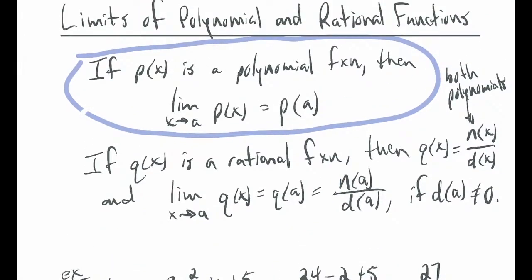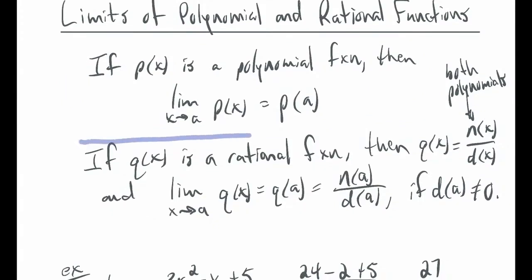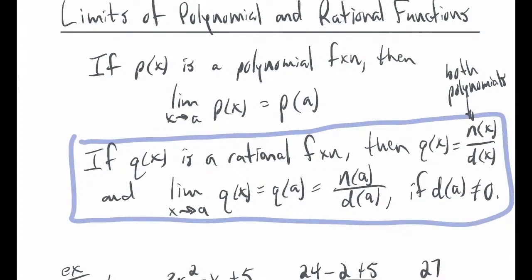Any rational function. Now this caveat here, as long as d of a is not equal to 0, well, if a makes the bottom 0, then a is not in the domain. So this caveat is similar. It's effectively saying if a is in the domain.